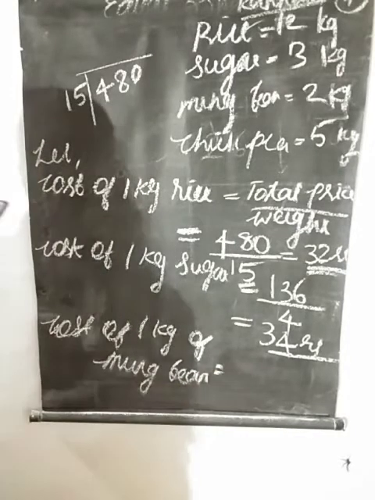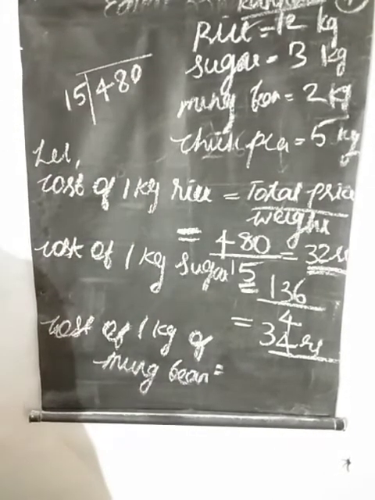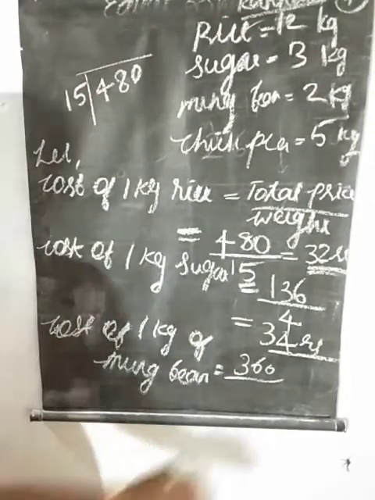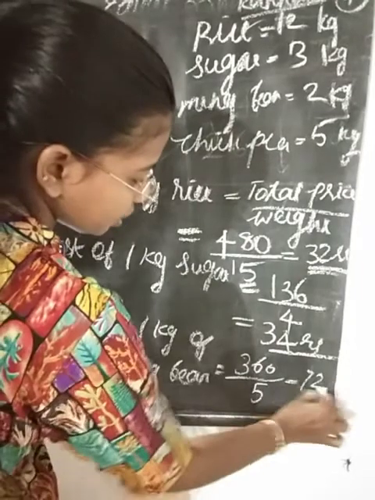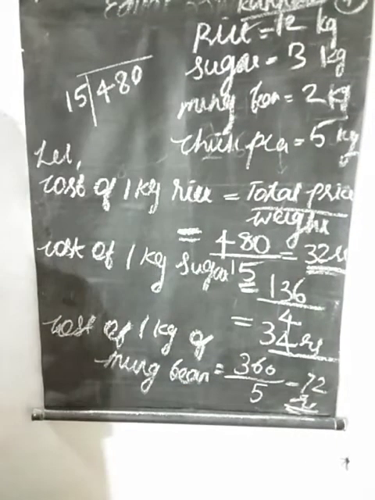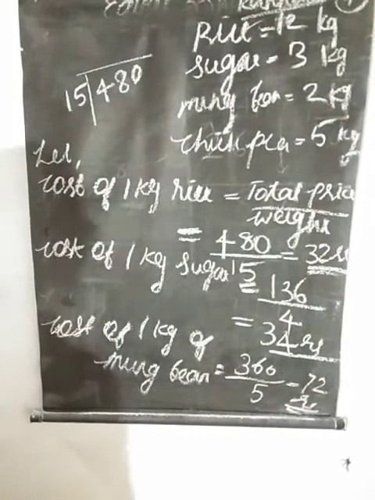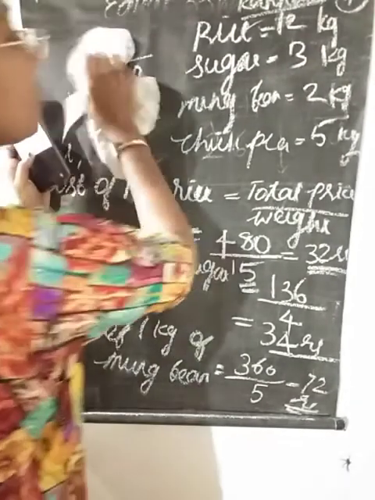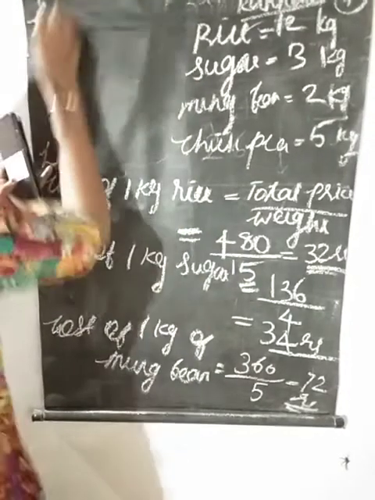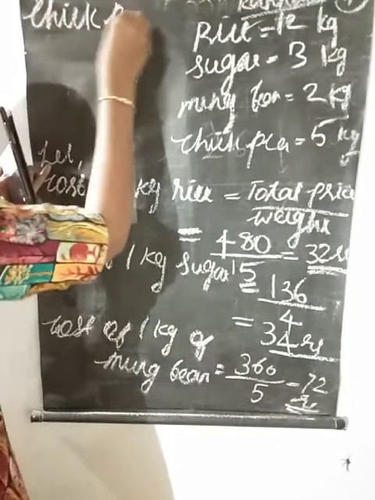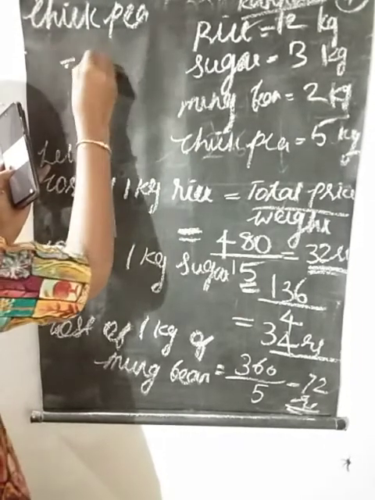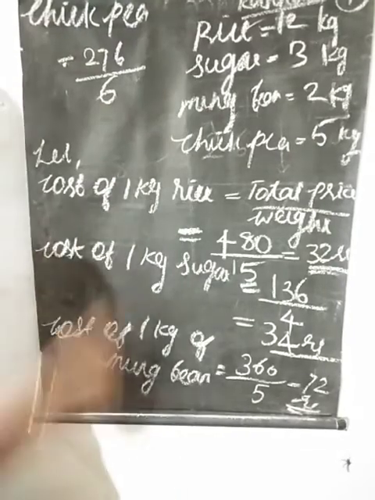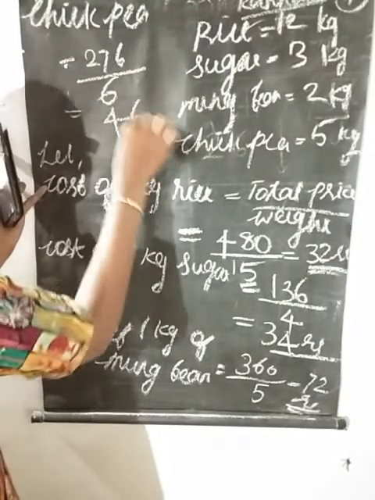Total price 360, and he purchased 5 kilograms. That gives 72 rupees. Then also we need to find the cost of chickpea. Total price 276, and he purchased 6 kilograms. If we divide, he got 46 rupees.